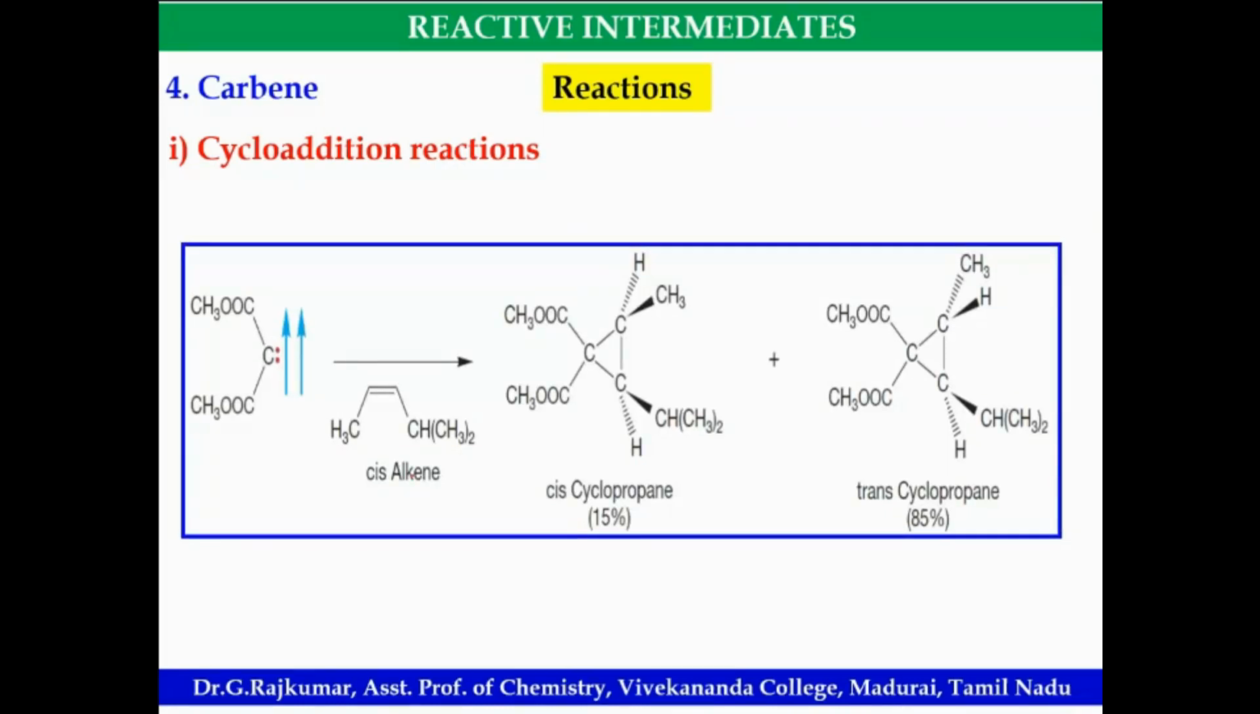Look at this. Cis alkene. Spin parallel or spin paired. This is spin parallel. Spin parallel means triplet. So triplet means you are getting mixtures of cis and trans.